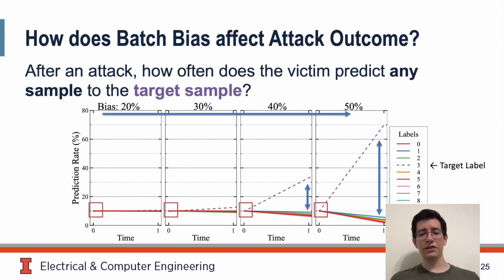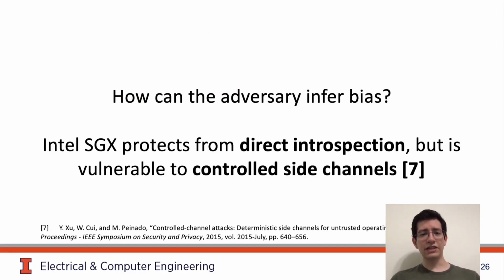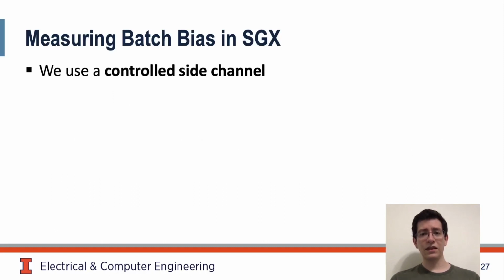This brings us to a fundamental question. How can the adversary infer bias? Although Intel SGX protects from direct introspection, it's vulnerable to controlled side channels, which can reveal aspects of the execution like mini-batch bias. We use a controlled side channel to infer mini-batch composition.